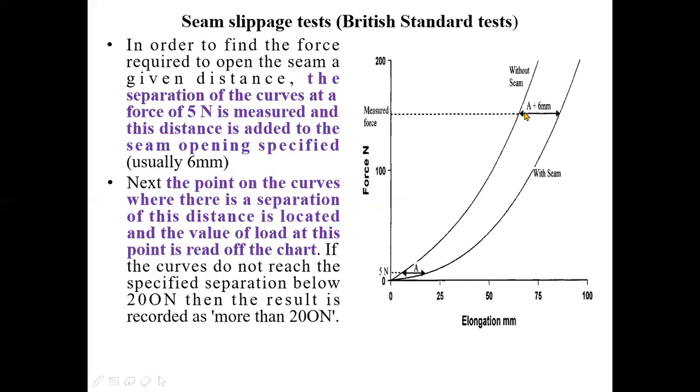Now you see what is the corresponding load required to extend the specimen with seam by 10 millimeter. Okay. Suppose this load is say 180, that I have already told earlier. This 180. Then we can say the load required to open the seam by 6 millimeter is 180. As I have already told you, usually 6 millimeter is considered, but in some cases 5 millimeter is also considered.